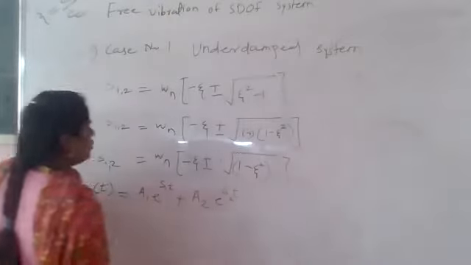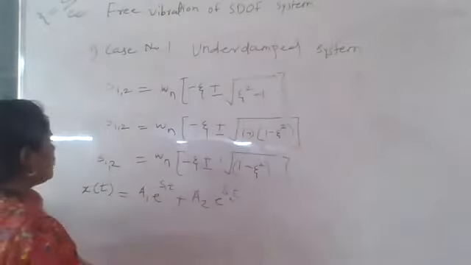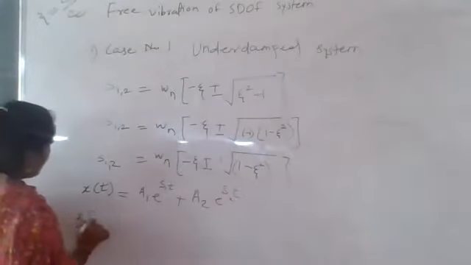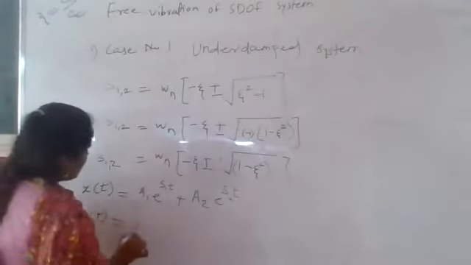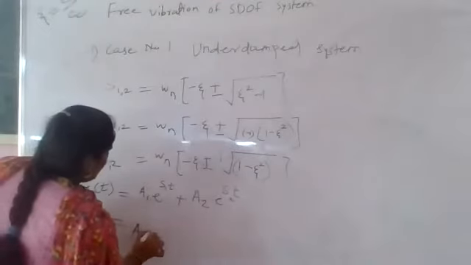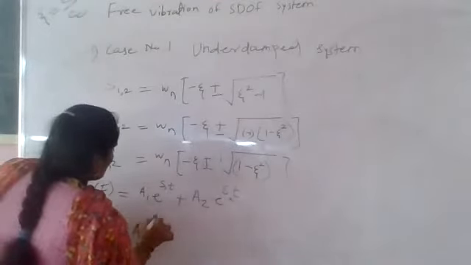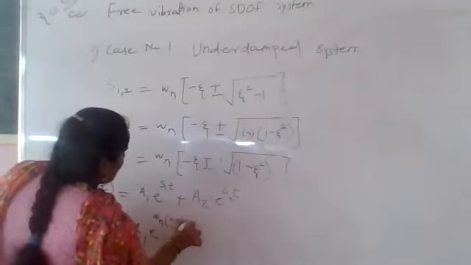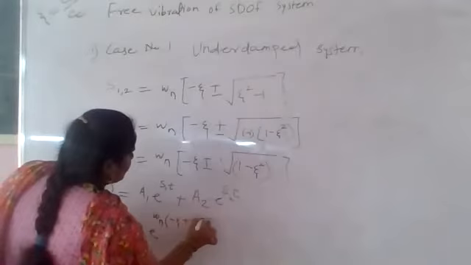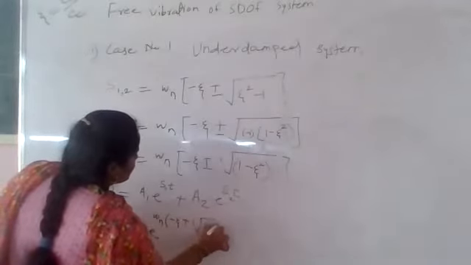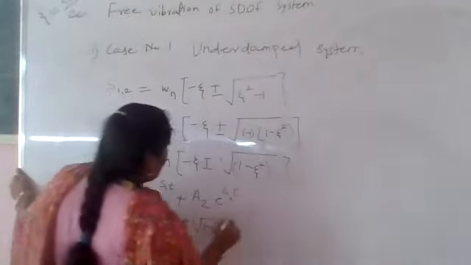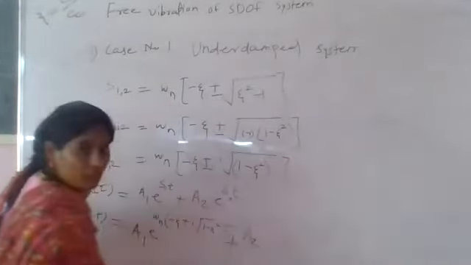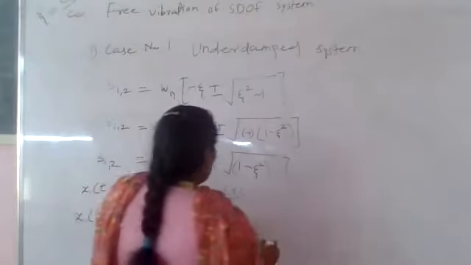So put the s1 and s2 values into this equation. x of t is equal to a1, the constant, into e raised to s1, which is omega n into bracket minus zeta plus i into root of 1 minus zeta square, brackets complete, into t, plus a2 into e raised to s2t.